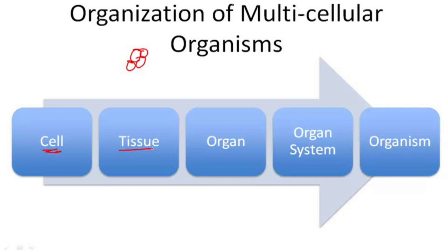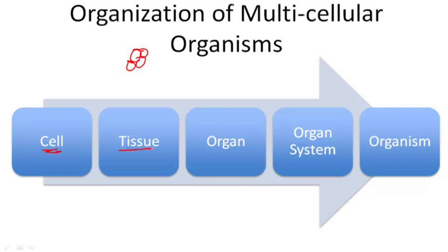Organization of cell. What is organization of cell, or rather, cellular organization? It simply means that when two or more cells come together, they form a tissue. When two or more tissues come together, they form an organ.